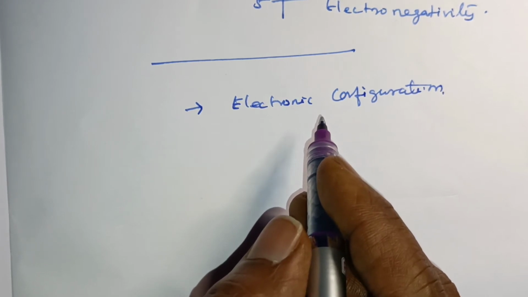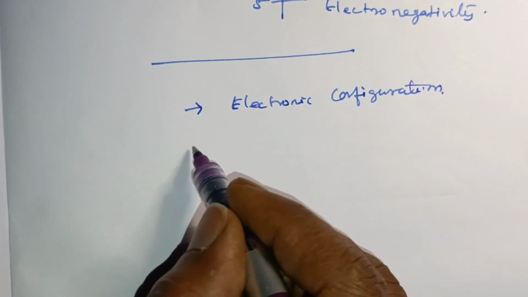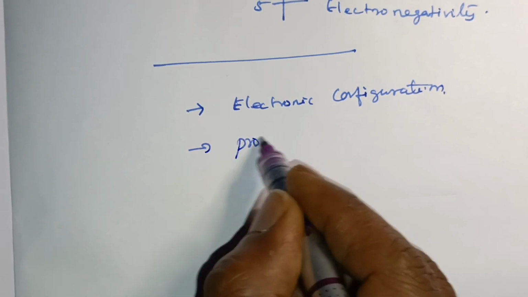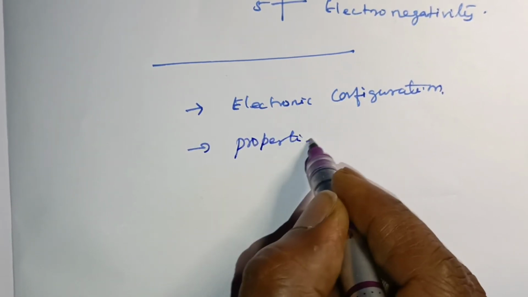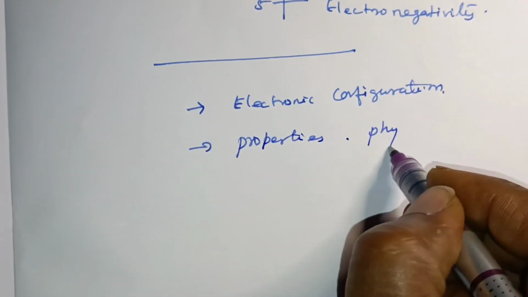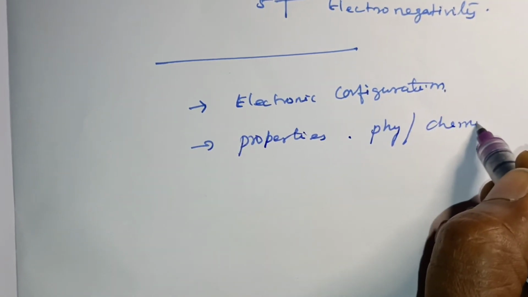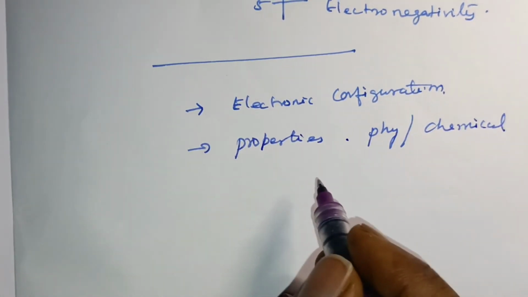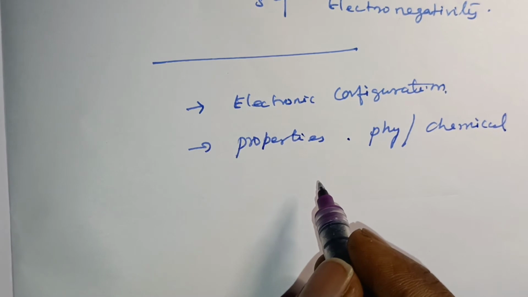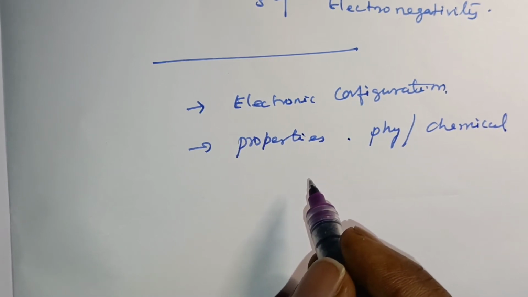It is also used to explain both the physical properties and chemical properties.